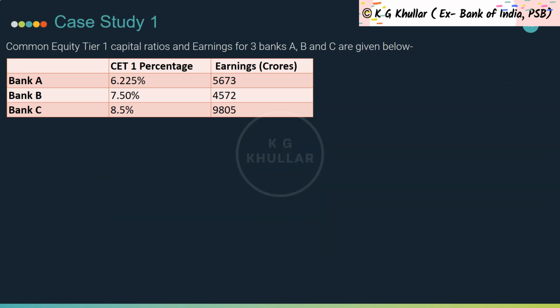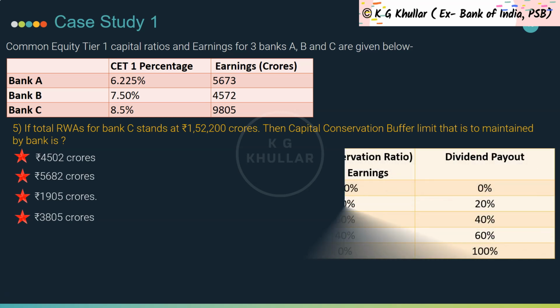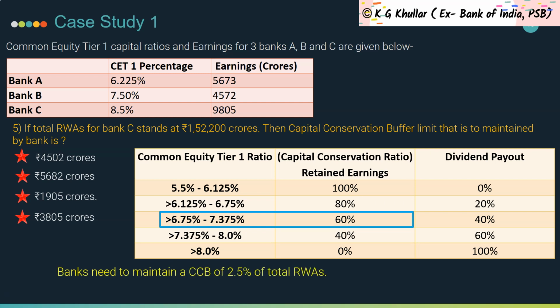Now friends, finally we have reached the last question of our case study, and the question goes like this. If total RWAs for Bank C stand at 1,52,200 crores, then the capital conservation buffer limit that is to be maintained by the bank is, and the options given are these. Friends, as we have learned earlier, a bank needs to maintain a CCB of 2.5% of total RWAs. Thus, for Bank C, the CCB required to be maintained is simply 2.5% of 1,52,200, that is 3805 crores. So the correct option for the given question is option D.